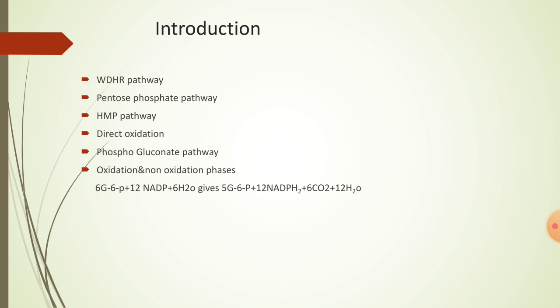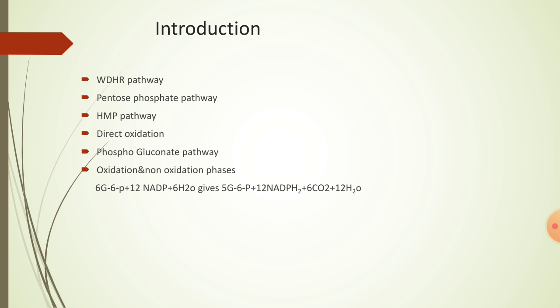Generally, glycolysis takes place when NAD or NADP oxidized molecules are present in high concentrations. If they are present in low concentrations, instead of glycolysis, some organisms and living cells start this HMP pathway. Without the Krebs cycle and electron transport system, this HMP pathway oxidizes glucose 6-phosphate molecules completely and gives 35 ATP molecules. That is why it is called direct oxidation pathway.